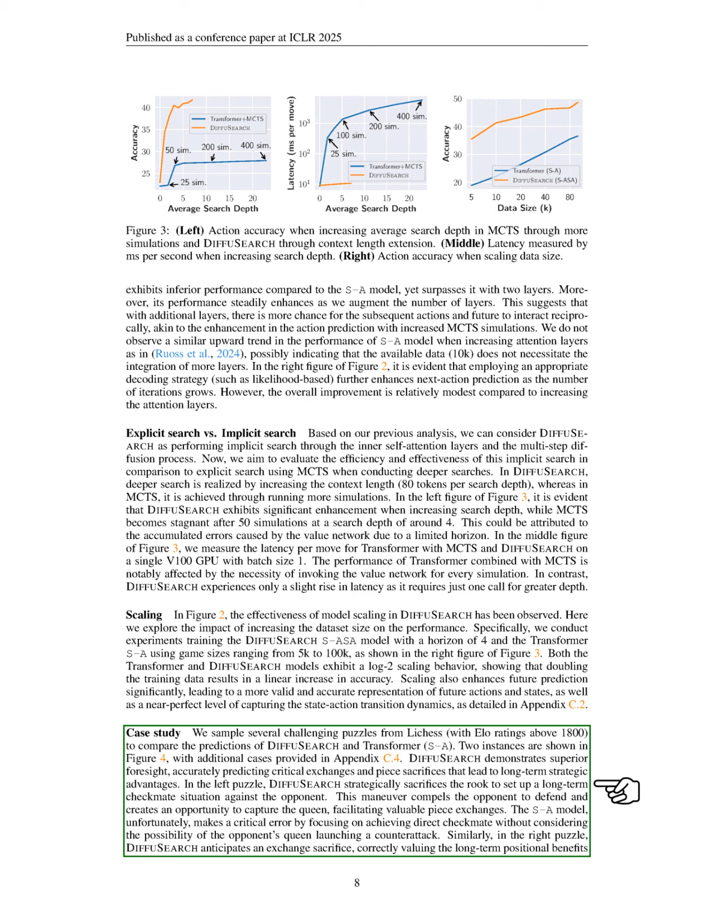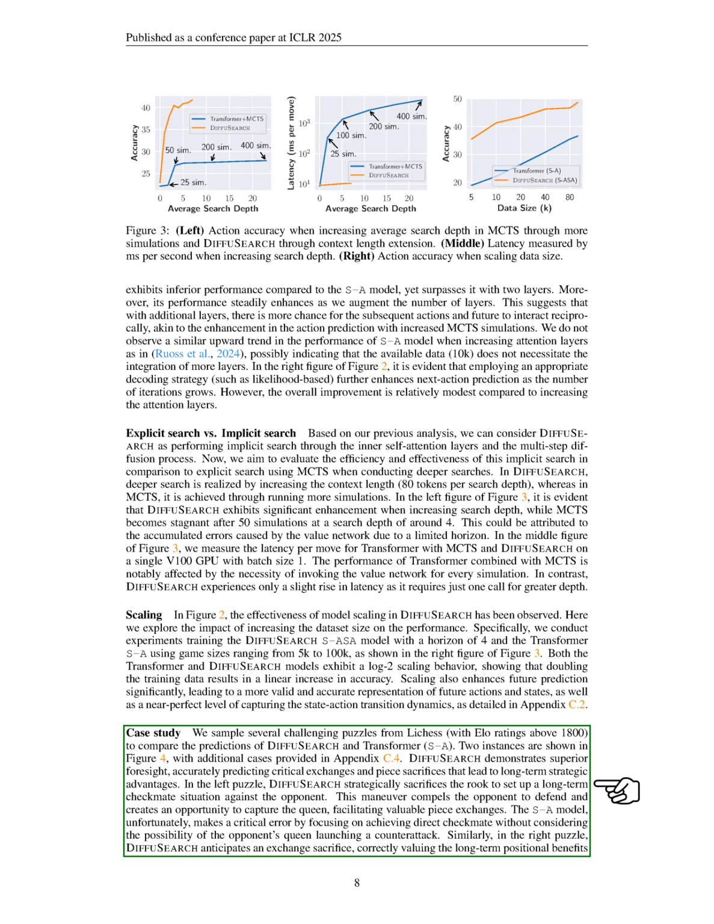In one puzzle, DIFFUSEARCH sacrifices a rook to create a long-term checkmate threat, forcing the opponent to defend and allowing for advantageous exchanges. In contrast, the SA model makes a critical mistake by focusing solely on immediate checkmate without considering counterattacks.